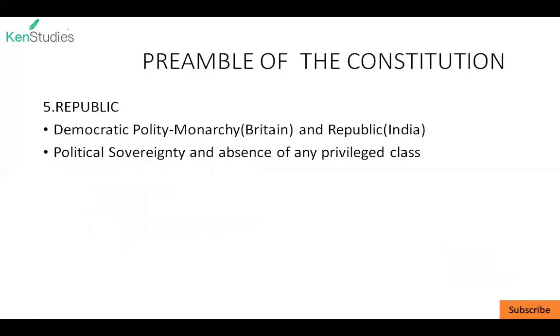The last word under the nature of Indian state is republic. The republic connotes that India is a democratic polity, as opposed to monarchy. India's name is Republic of India. Under a republic, the head of the state is elected, whereas in Britain, the position of head of state is hereditary, such as currently held by Queen Elizabeth II.